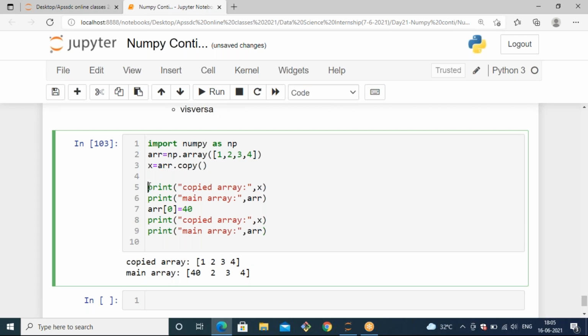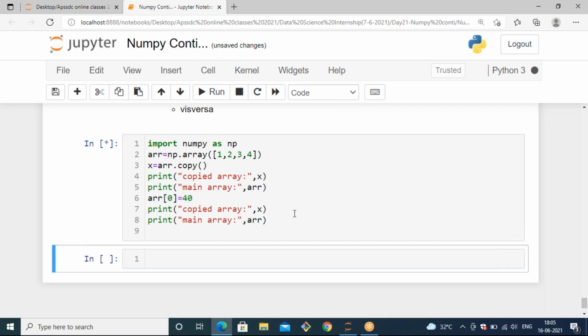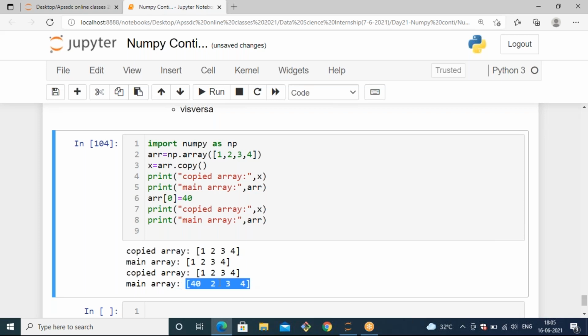What I'm doing is, initially we print whatever we have, and next after changing the value we print x and arr again. Initially the main array and the copied array are the same values, and after that I change the 0th index value of the main array, and it's not reflected in the copied array. So this type of copy can be called a shallow copy.